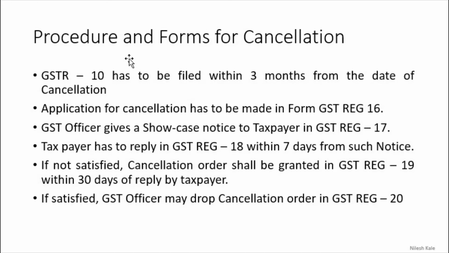So what are the procedures and forms of cancellation? GSTR 10 has to be filed within 3 months from the date of cancellation, right? Application for cancellation has to be made in form GST REG 16. The GST proper officer gives a show cause notice to the taxpayer in REG 17. The taxpayer has to reply in REG 18 within 7 days from such notice. If not satisfied, a cancellation order shall be given in REG 19, within 30 days of reply by the taxpayer. If satisfied, the GST officer may drop the cancellation order in GST REG 20, right?